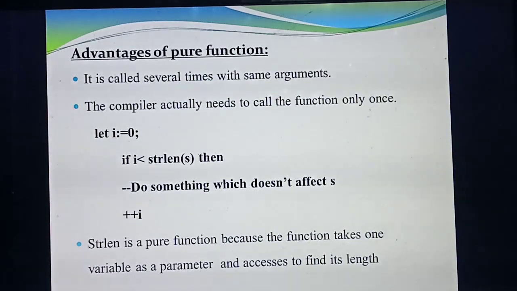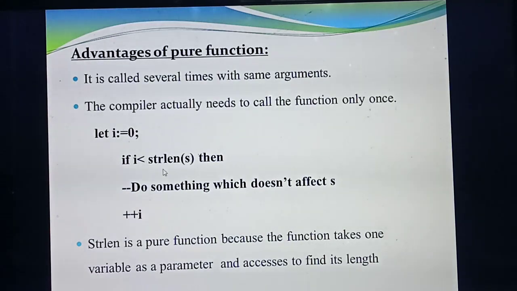Understood the program? Okay. Initially you have set the value of s equal to Anu, for example. How many times you pass the value of s as Anu, you will always get the result as 3. Otherwise in one place you would get 3 and another place you would get 4. No, always you will get the value 3 only. For example, you pass another word, hi. Hi also gives the answer 3, isn't it? So we can call strlen a pure function because the function takes only one variable as a parameter. How many variables have you taken as a parameter? Only one variable.